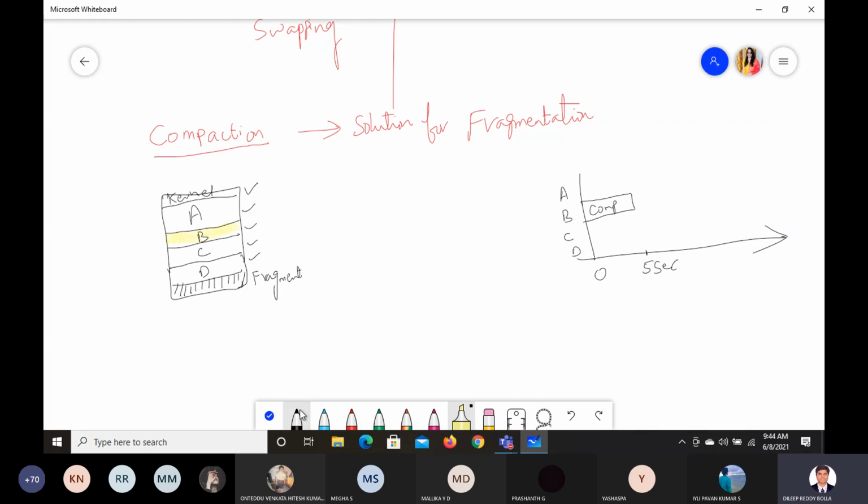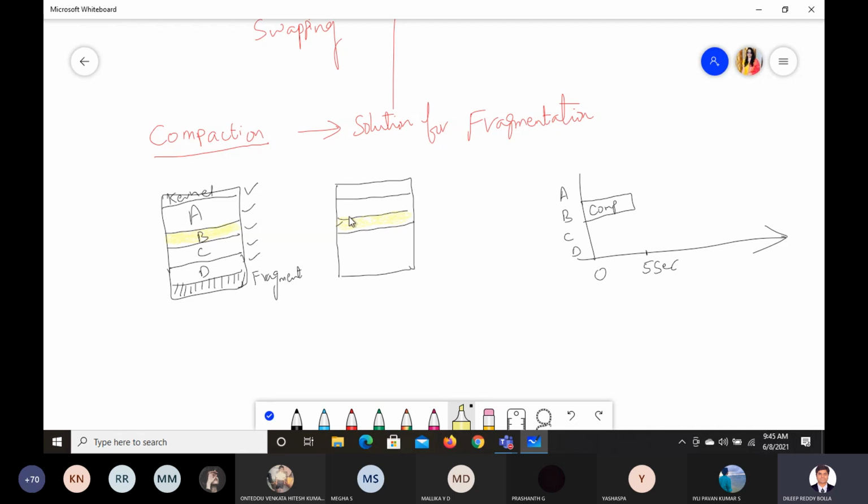Let us draw the sketch again. Same block we are trying to draw. This much will go for the kernel, we have already discussed. This will go for A. Now this much space for B is completely empty. This space of B became a fragment.